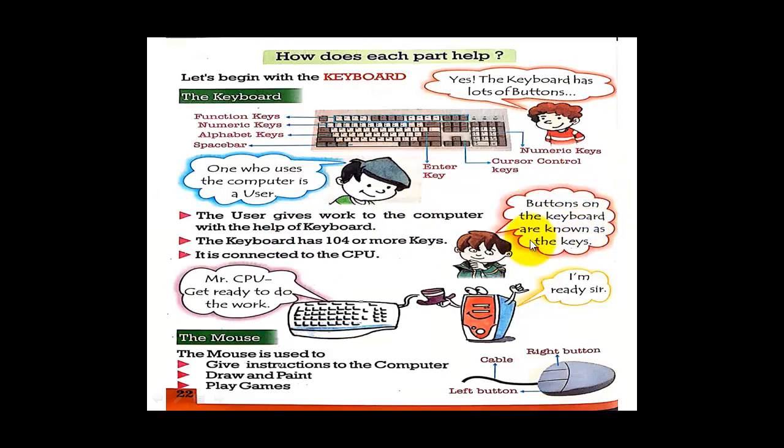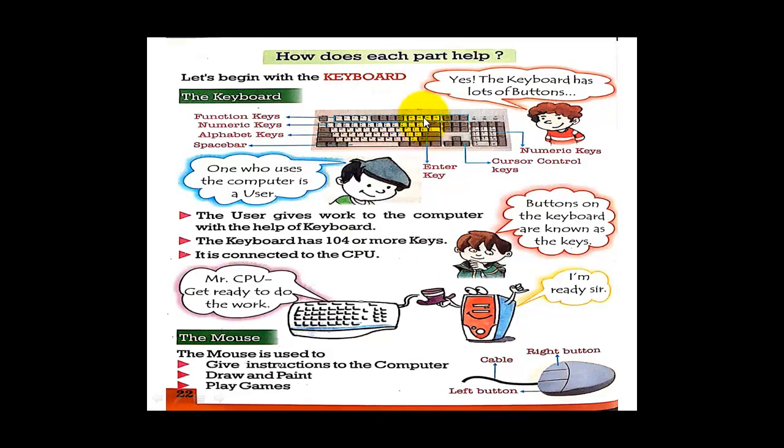Now buttons on the keyboard are known as the keys. Okay, the keyboard has 104 or more keys. In some keyboards it has only 104, and in some other keyboards, like a multimedia keyboard, it has more than 104 keys.